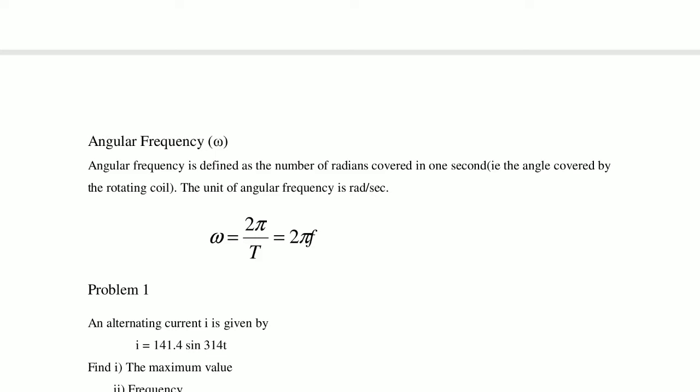Angular frequency is denoted by omega. Omega is equal to 2 pi by T, where T is the time period. T is the reciprocal of frequency, so 1 by T is the frequency. So omega is equal to 2 pi f.